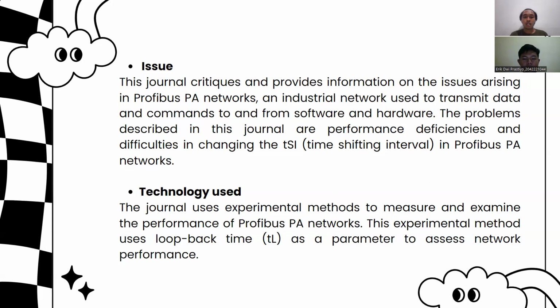The problem described in this journal is performance deficiencies and difficulty in changing the time shifting interval in Profibus PA networks. Technology used: the journal used an experimental method to measure and examine the performance of Profibus PA networks. This experimental method uses loopback time as a parameter to assess network performance.